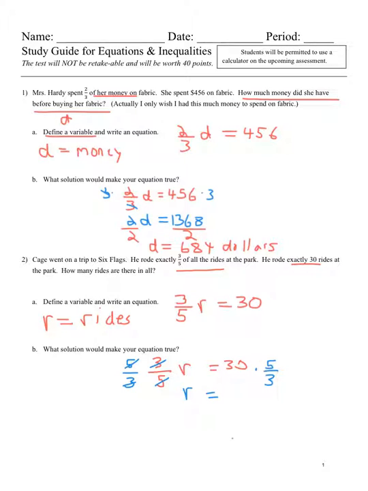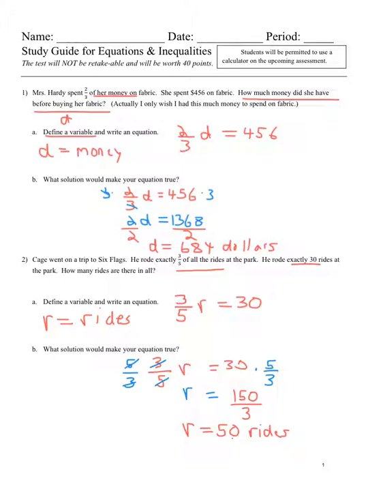So that's going to give us 30 times 5 is 150 over 1 times 3, which is 3. And then my final answer is 50 rides. So Cage rode 3/5 of 50 rides, which means he rode 30 rides.